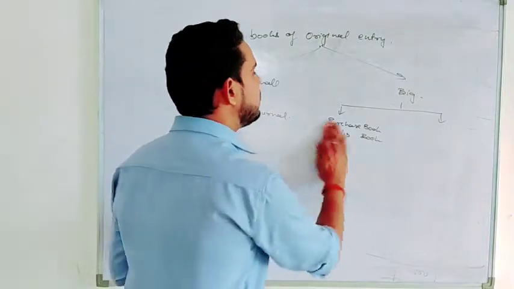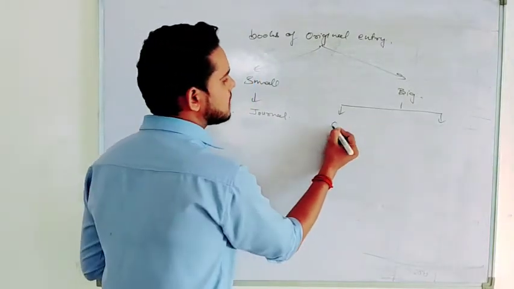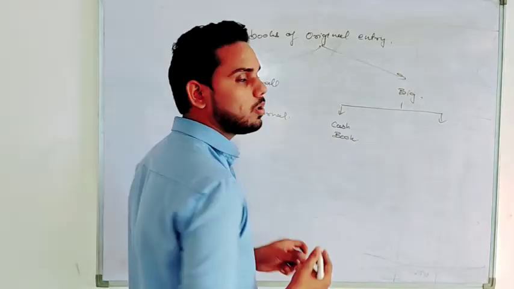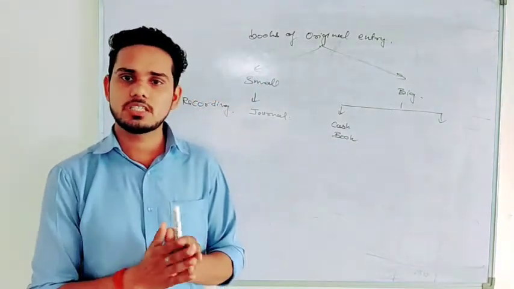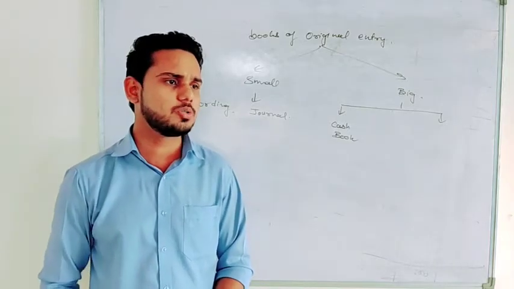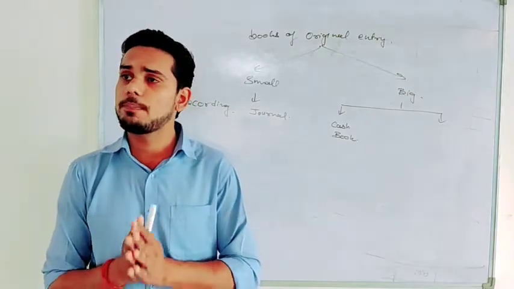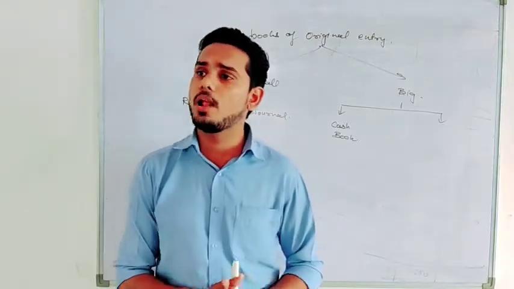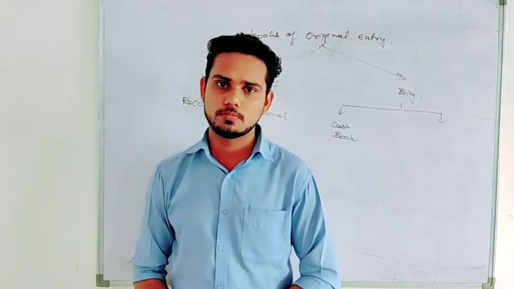Now look what has happened. It is classified into actually three categories. First one is the cash book, where we assume that some business has so many cash transactions per day, like hundreds or thousands. So they prepare a separate book of original entry, which is the cash book, where they record all the transactions related to cash.